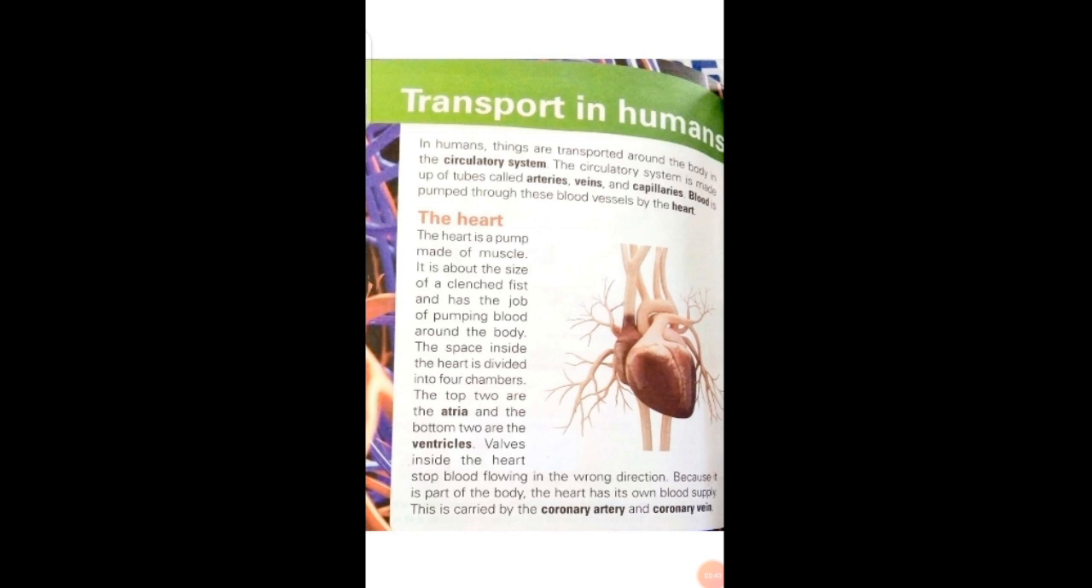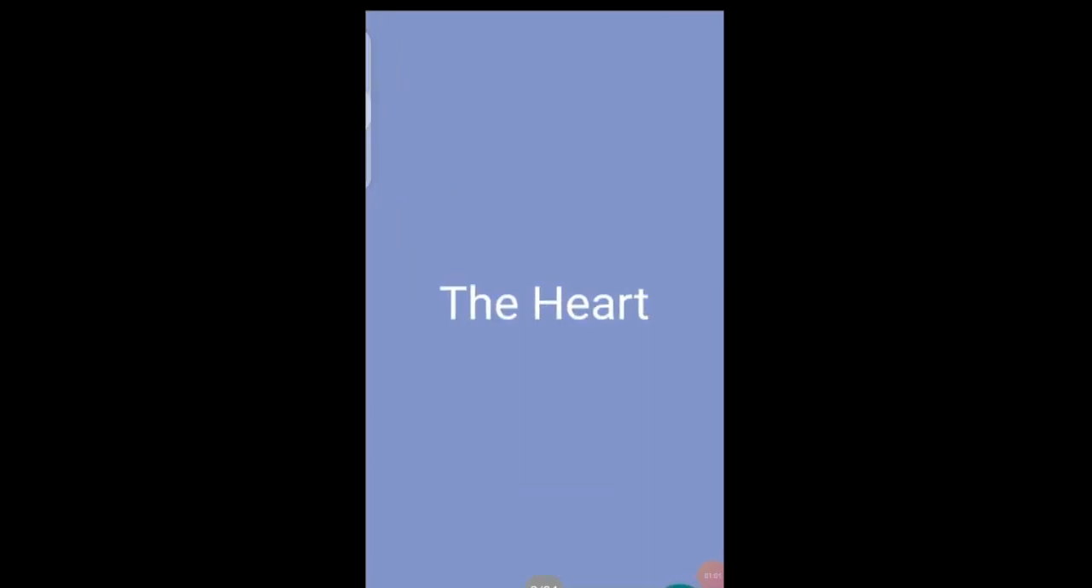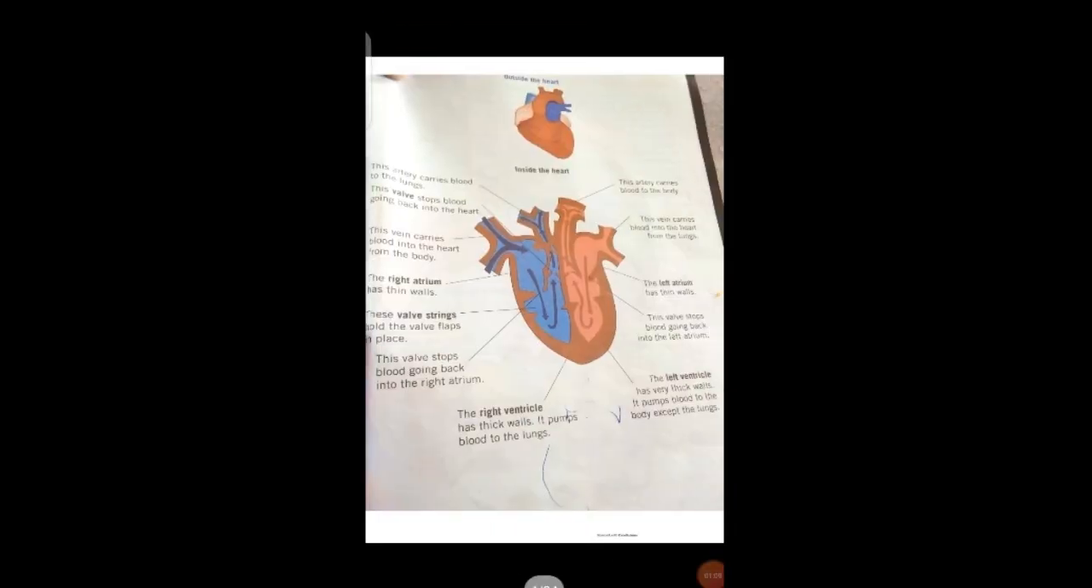The heart consists of 4 chambers. The two top portions are called atria, right and left atria, and the two bottom portions are called ventricles, right and left ventricles. Okay, like any part of the body, the heart has its own blood supply. It is carried by the coronary artery and coronary vein. Now we will talk about the different functions of the heart.